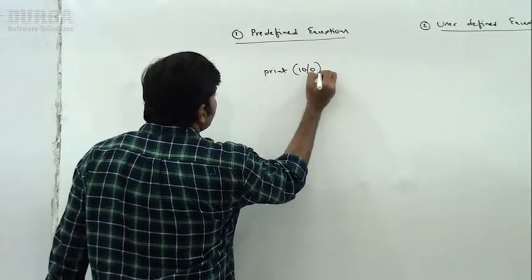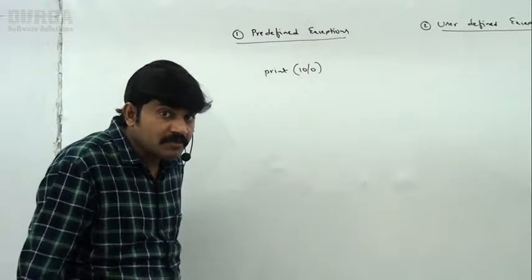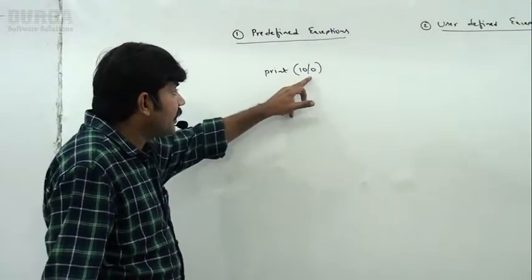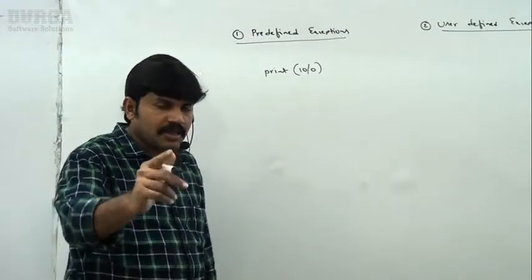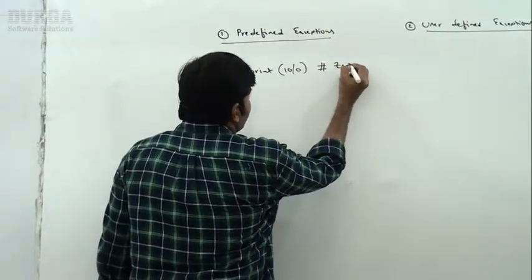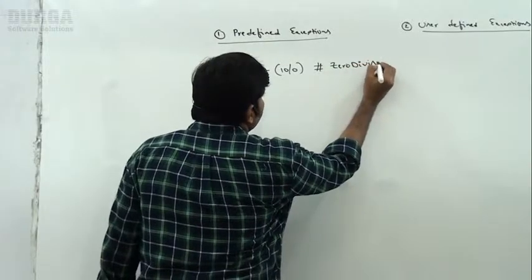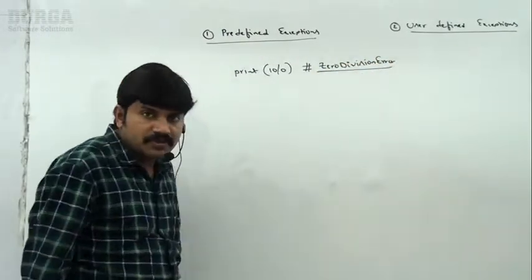What is the answer? Whenever we are trying to perform division by zero, immediately Python virtual machine will raise zero division error.